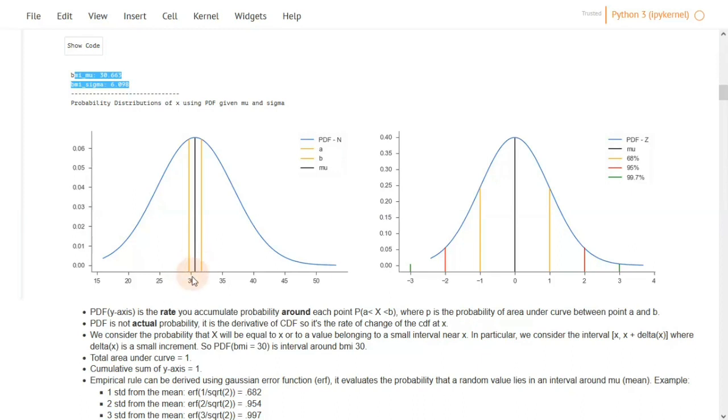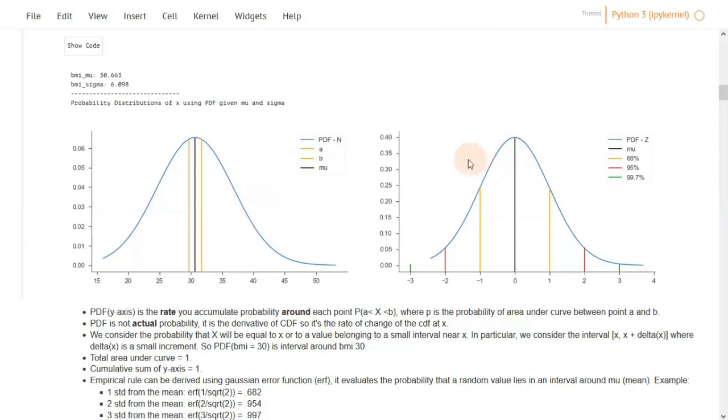The normal distribution is centered around the mean, and the mean here is 30.6, which is this black line. The key takeaway here is that the probabilities of continuous variables that follow a normal distribution can be estimated using the probability density function, using the parameters from the dataset, which are the mean and standard deviation. And the probabilities depict intervals beneath this curve.